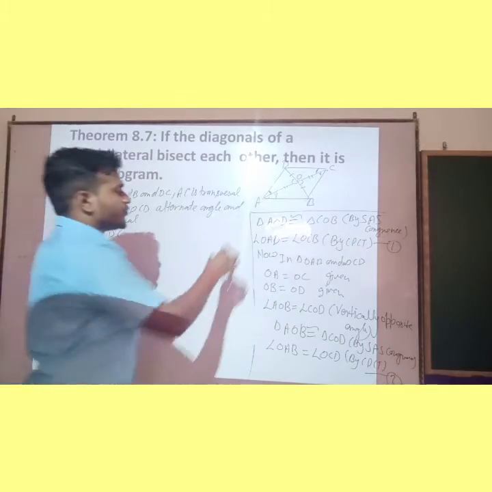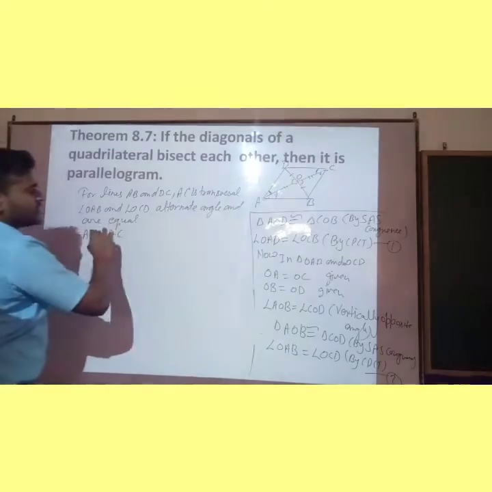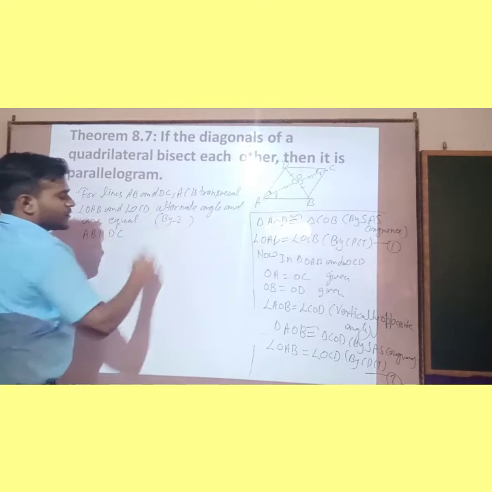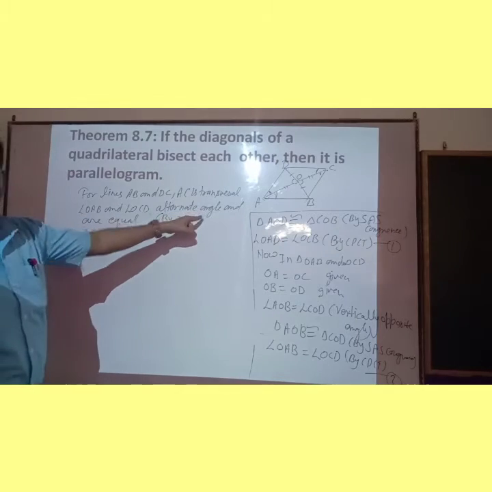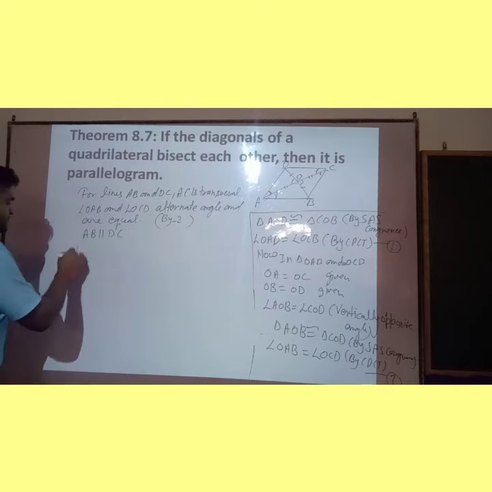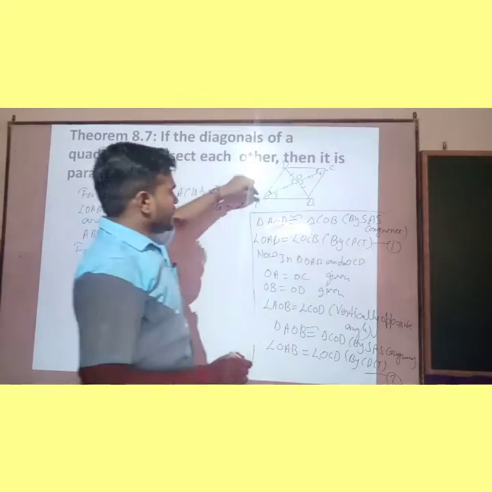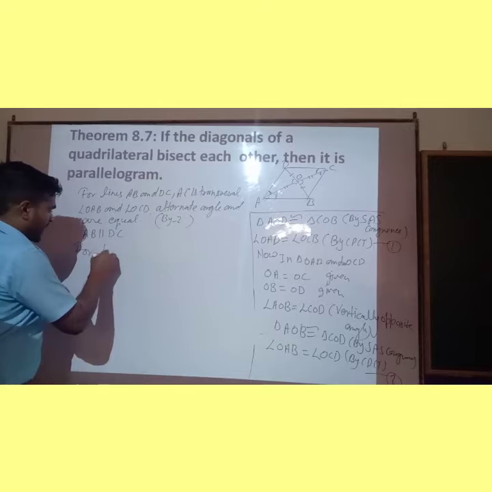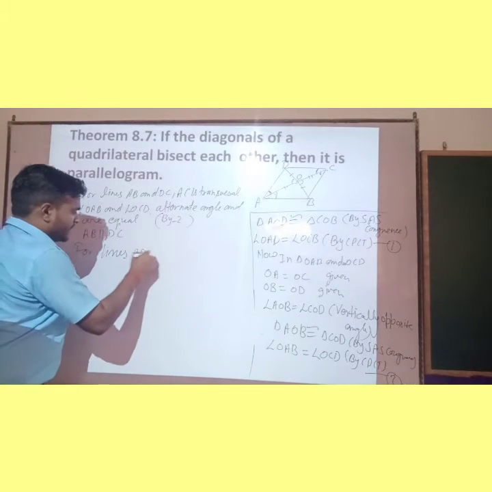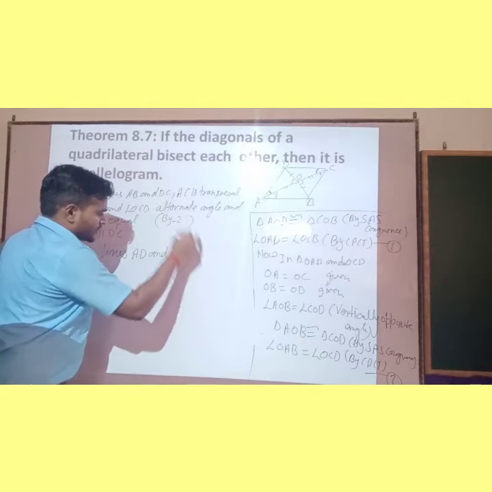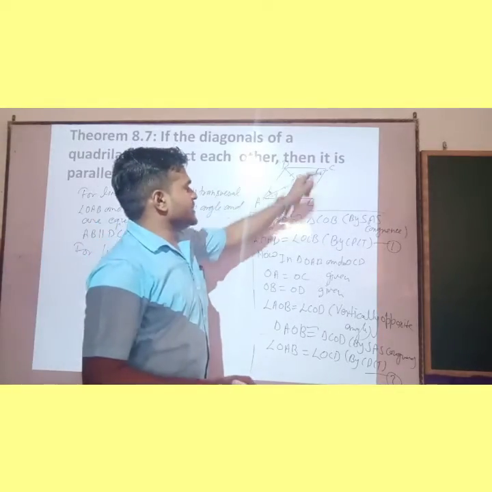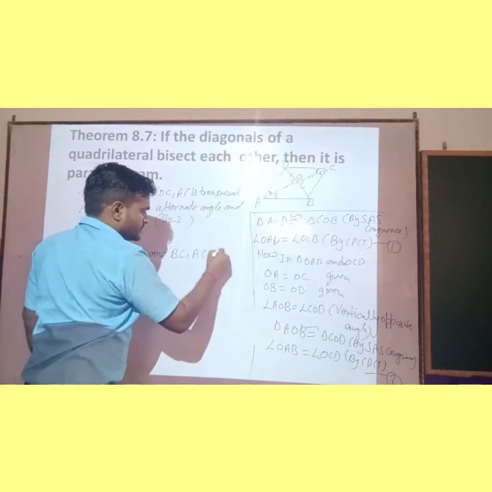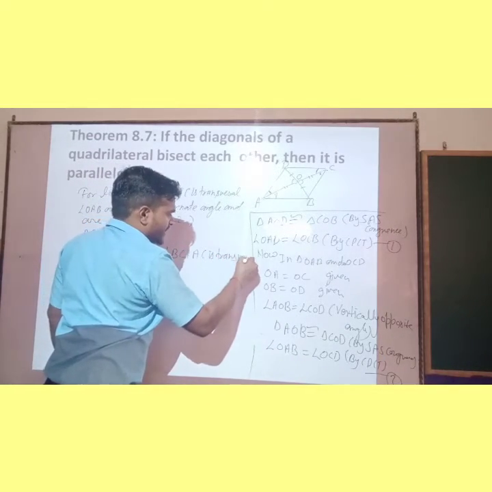Okay. Now for line AB, by equation 2, they are alternate angles and equal also. Now we will take lines AD and BC. For lines AD and BC, children, AC is transversal.